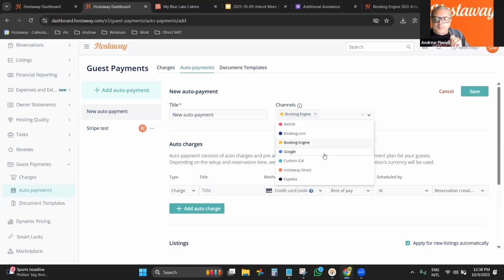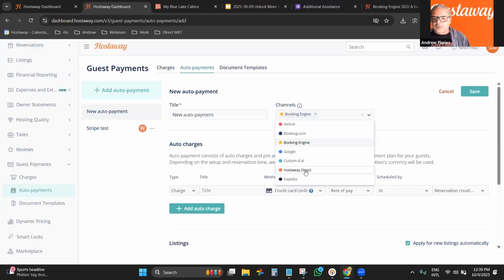So if it is coming from Google, it will process as you have set for Google, not as the Booking Engine, even though the technology behind feeding everything is the Booking Engine. The reservation is considered a Google reservation, and it will follow any instruction that you gave the dashboard for Google. So it will follow a different path, same as Direct. If you create a reservation as a direct, you can have a completely different automation for direct reservations.